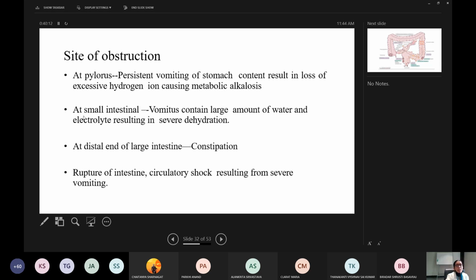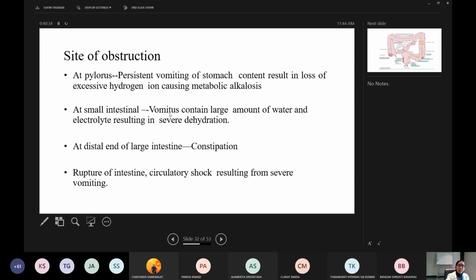If the obstruction is in the small intestine, the vomitus contains a large amount of water and electrolytes, resulting in severe dehydration. So here, if the obstruction is in the intestine, some part of digestion would have occurred here, isn't it?